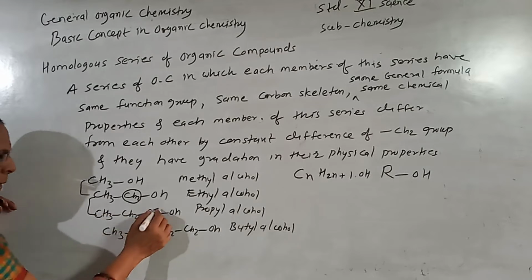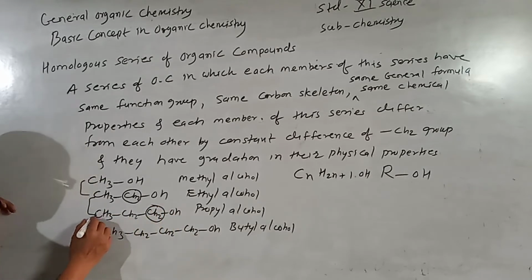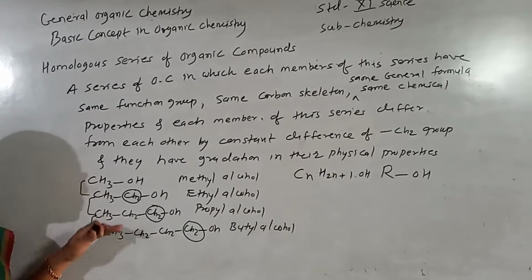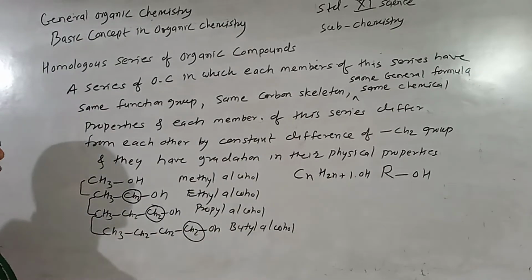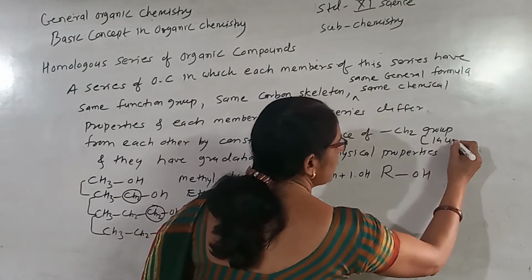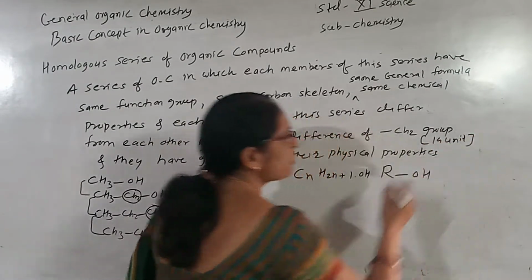The successive members differ by a CH2 group, that is, by a weight of 14 units.